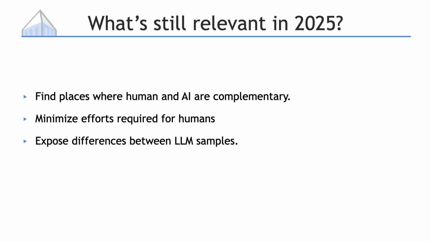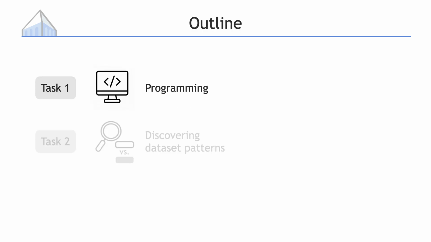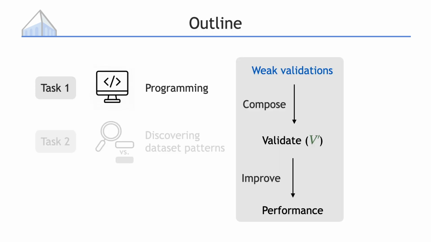So that wraps up the first part of programming. We showed how we can break down program validation into weaker validations on return values, and then use that to improve what language models can generate. And we did all of this without needing an actual programmer involved, which makes the whole process much cheaper.